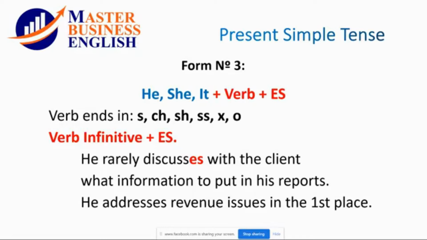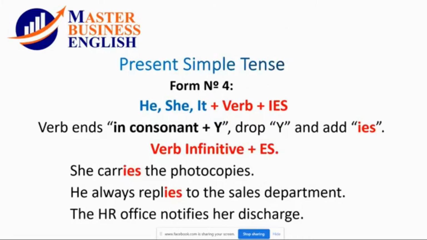Let's go to see. He rarely discusses with the client what information to put in his reports. He addresses revenue issues in the first place. So: discusses, addresses. Let's see the last rule. With he, she, and it, the verb in present simple needs an IES.